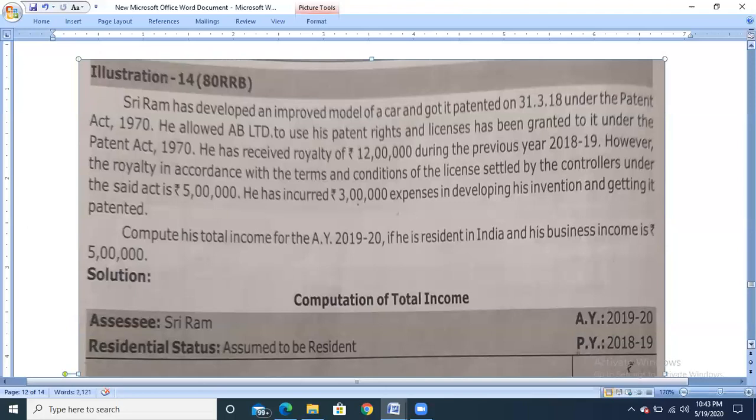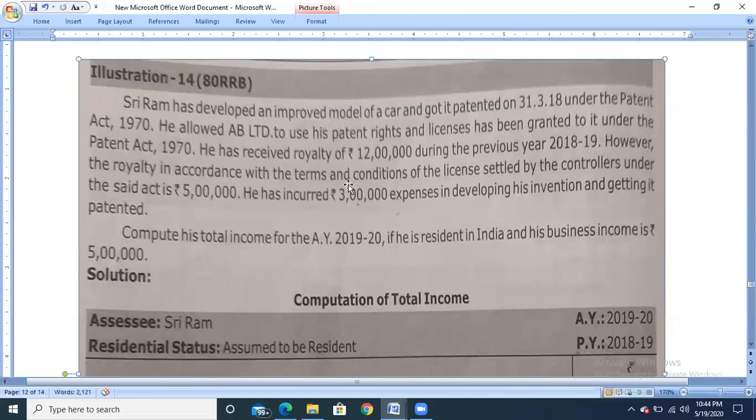So in this problem, the assessee has received income in the form of royalty, that is income from other sources, by giving the patent rights to another person. 80QQB is related to the royalty income earned by the assessee for publishing books purely of a literary, artistic or scientific nature. But 80RRB is related to the royalty income earned by the assessee for giving the patent rights to another person. So here you can claim the exemption under section 80RRB.